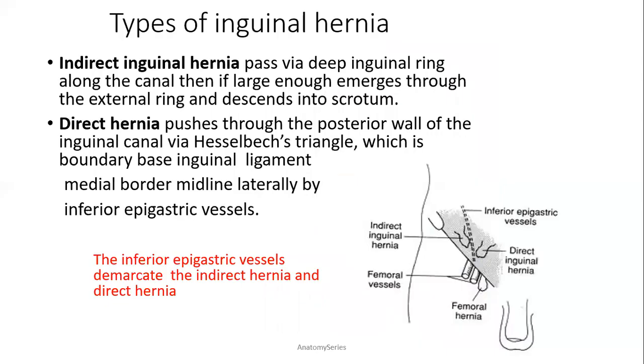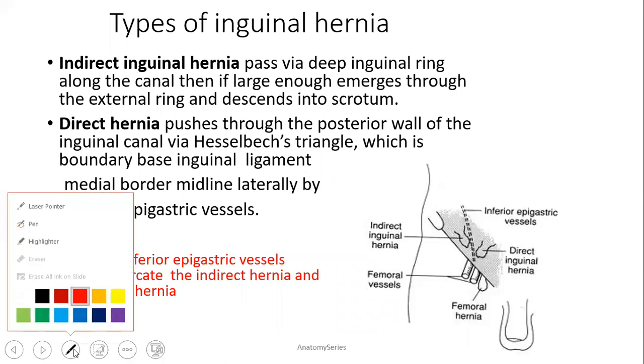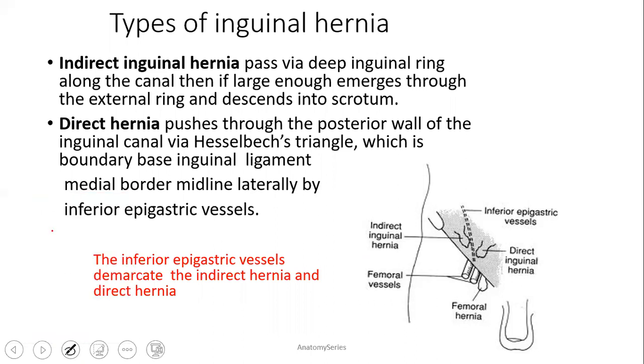Here we are going to concentrate on the inguinal hernia. So what are the types of inguinal hernia? The types of inguinal hernia are indirect inguinal hernia and direct inguinal hernia. Indirect inguinal hernia: now this is the deep inguinal ring, and this is the superficial inguinal ring. This is medial, this is lateral. A hernia which passes through the deep inguinal ring, traversing the canal and coming out from the superficial inguinal ring, is known as indirect inguinal hernia.